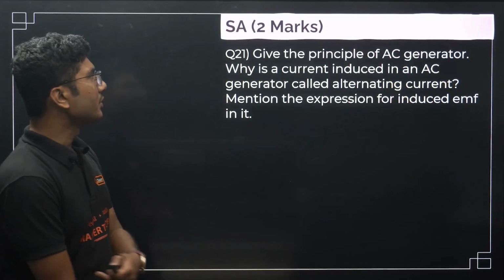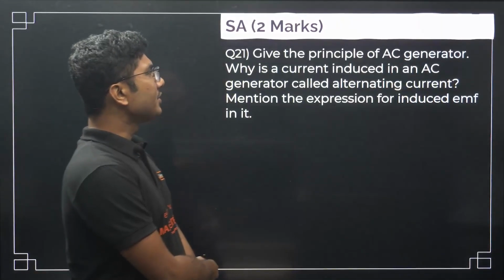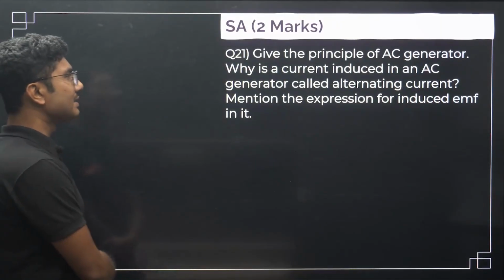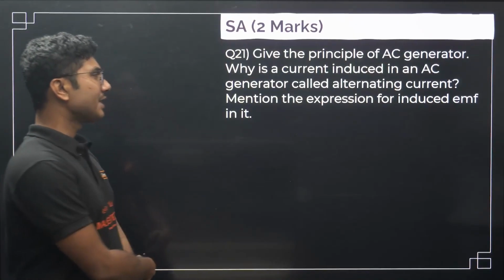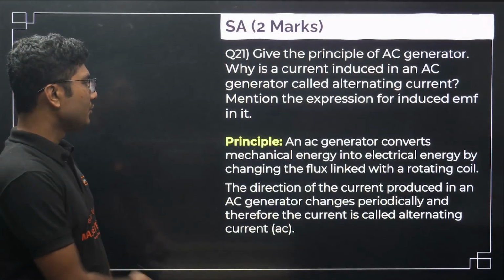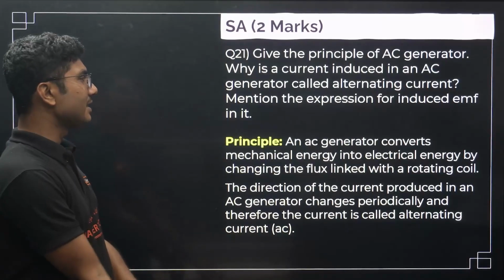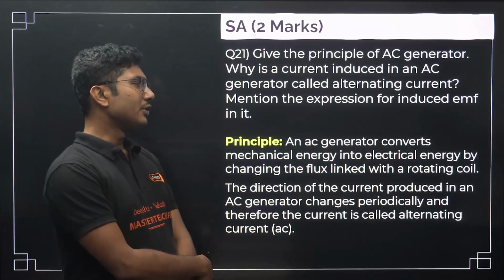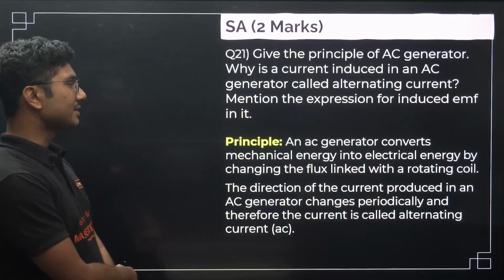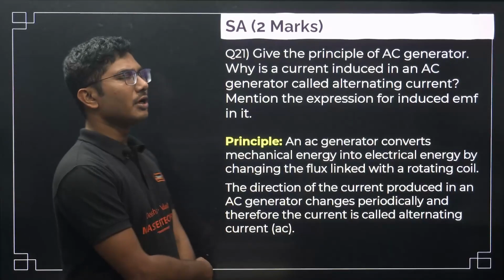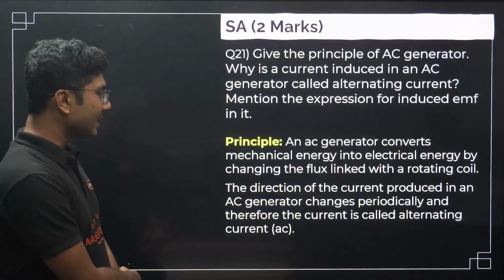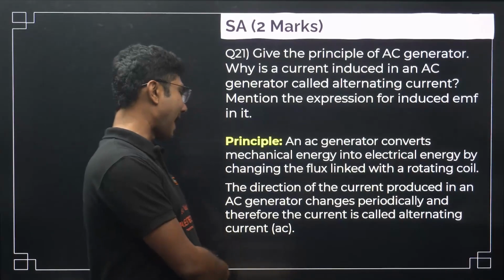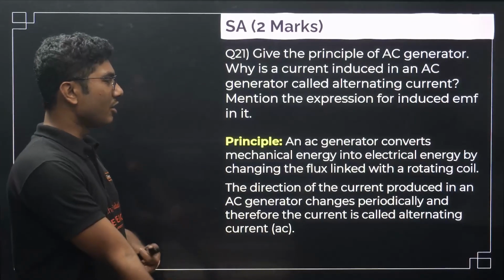Now let's move on to the 2-marker questions. Give the principle of AC generator. Why is a current induced in an AC generator called alternating current? Mention the expression for induced EMF in it. So the principle is that an AC generator converts mechanical energy into electrical energy by changing the flux linked with the coil. The direction of the current produced in an AC generator changes periodically, and therefore the current is called alternating current.